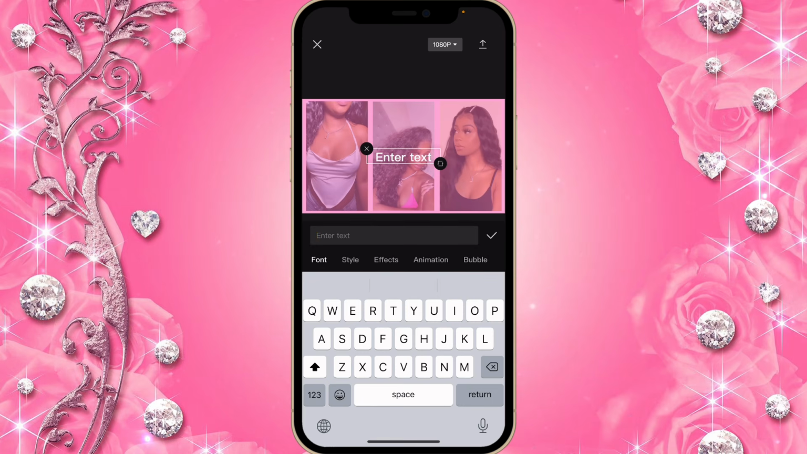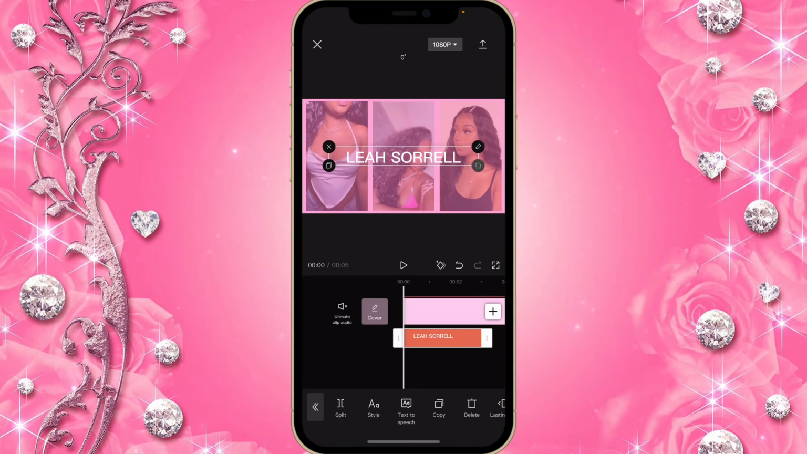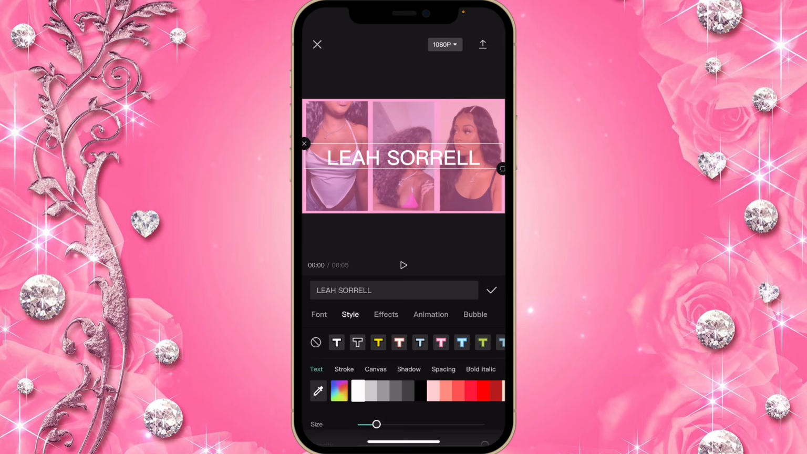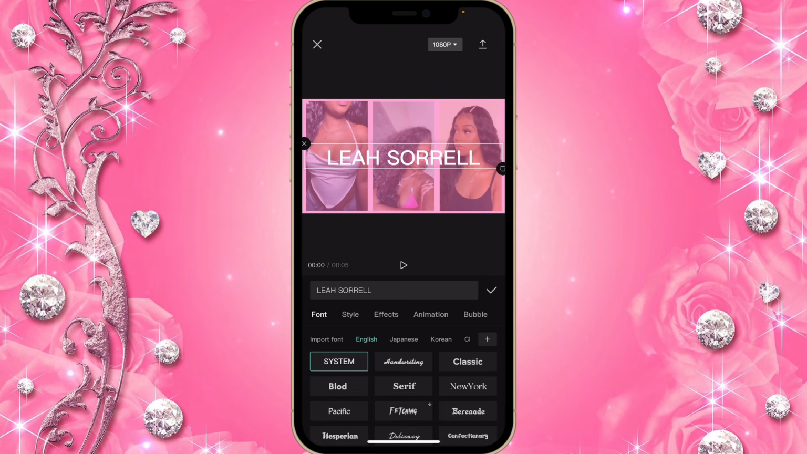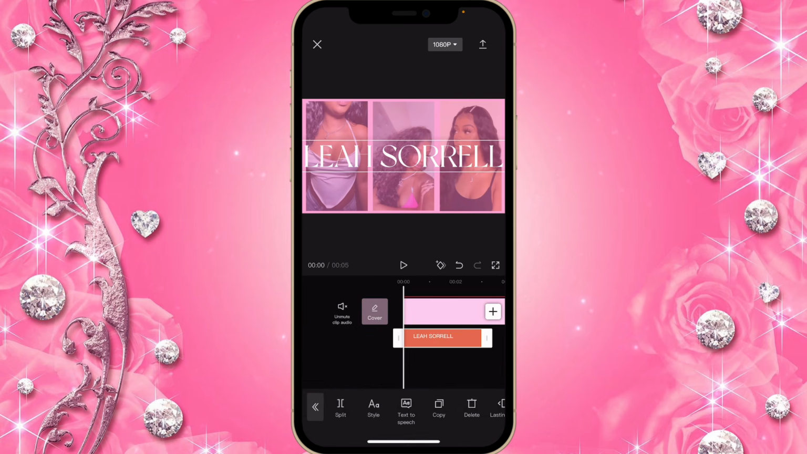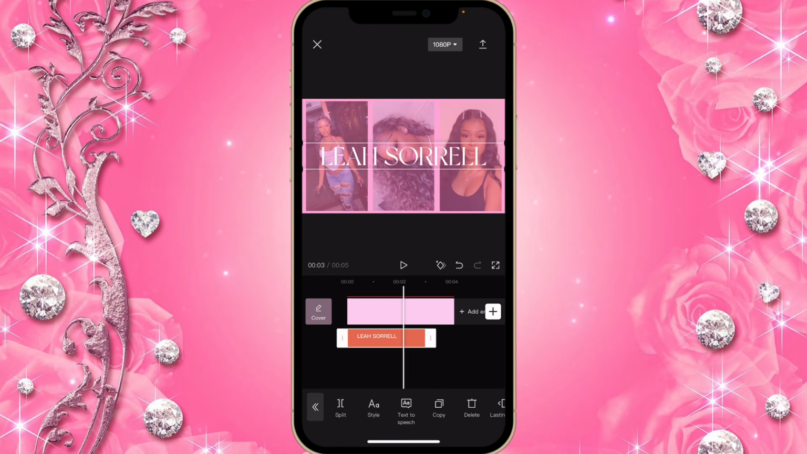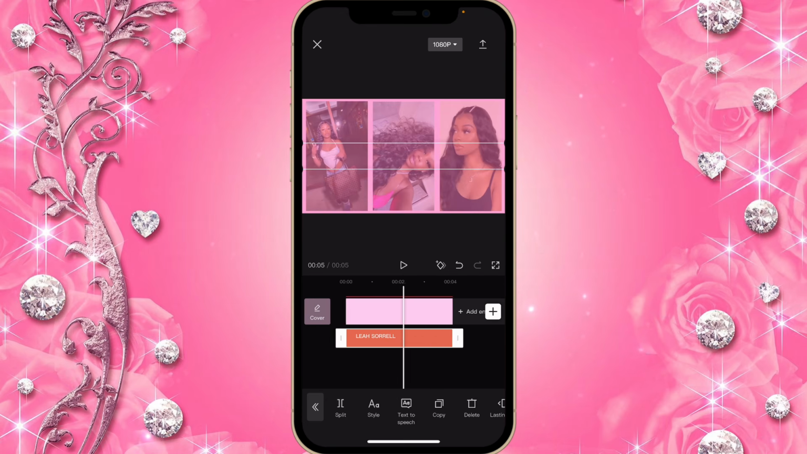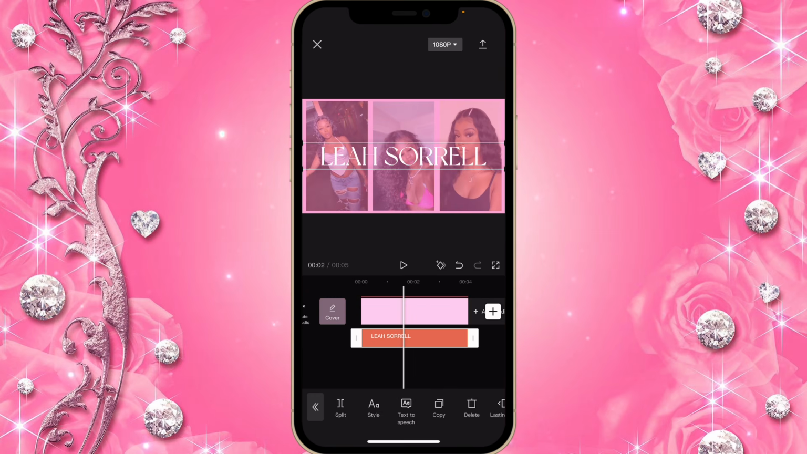and make sure they're in capital letters. So now you're gonna make this big like that. Then you're gonna click on style and then you're going to go to font and you're gonna click on New York. I'm gonna make it a little bit smaller, and then make sure your text is as long as your slide. Remember that. And then now you're gonna go back to style.